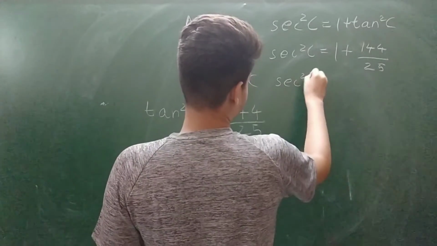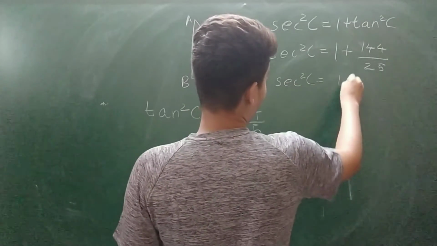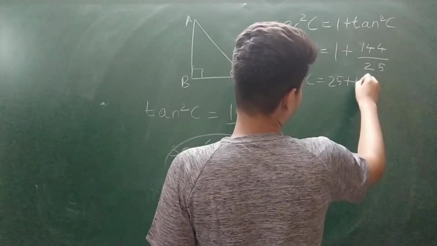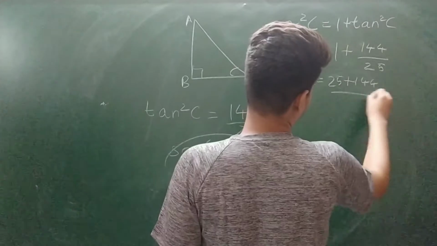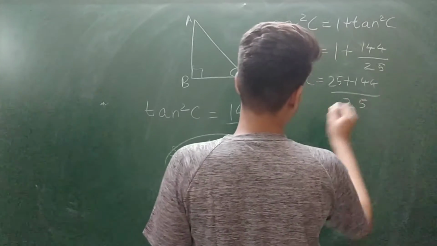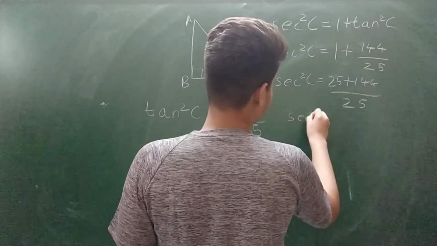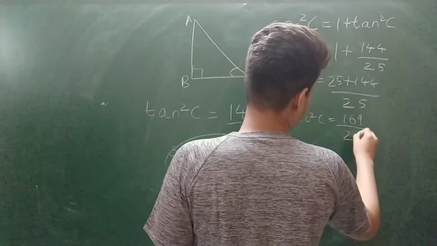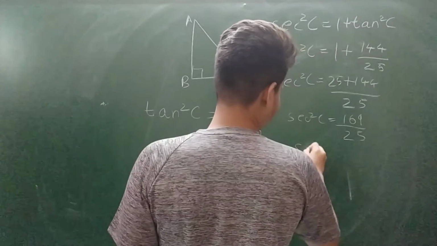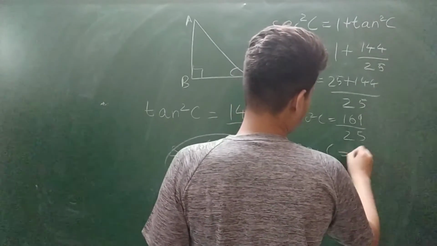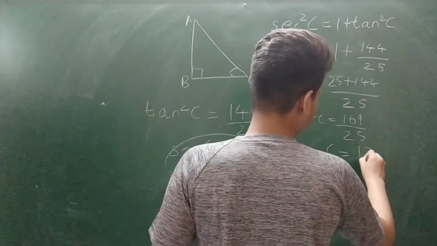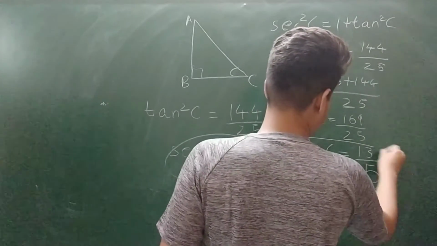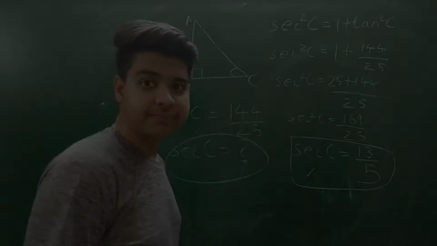Sec square C is equal to 1 plus, sorry, it's 25 plus 144 by 25. Sec square C will be 169 by 25. So we get the value of sec C equals 13 by 5. This is the final value.